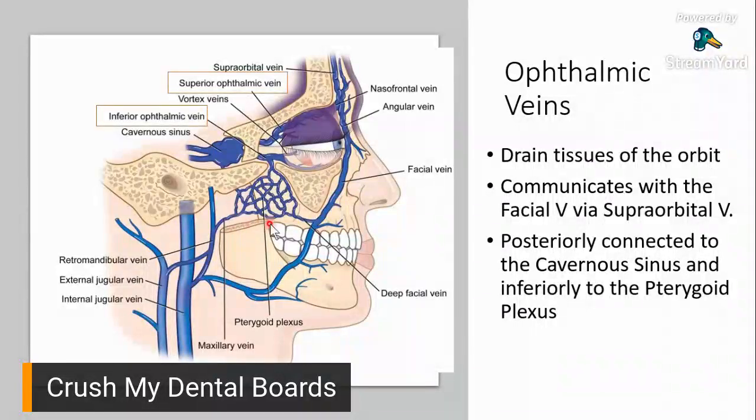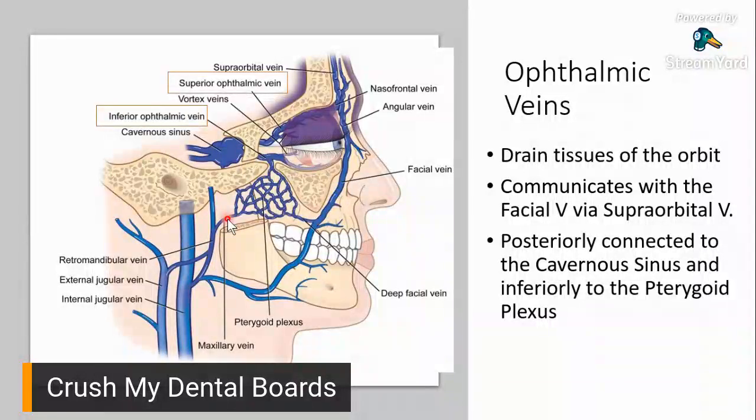And then it enters another set of complicated looking veins. And this area is what we call the pterygoid plexus. So when you encounter the word plexus, imagine nyo na lang na maraming veins. Maraming blood vessels. Yung area na yun. Kaya ang tawag doon ay plexus. So ito ang pterygoid plexus.